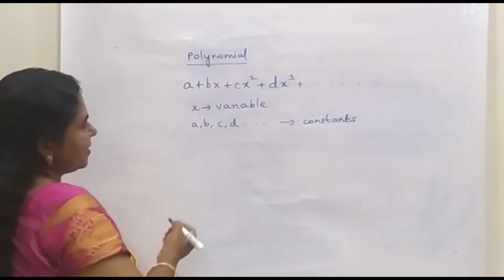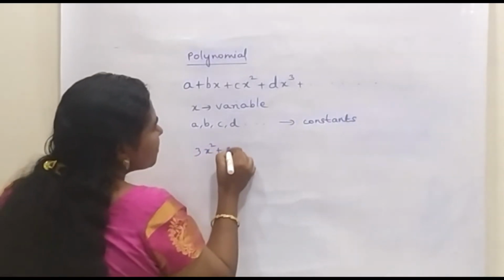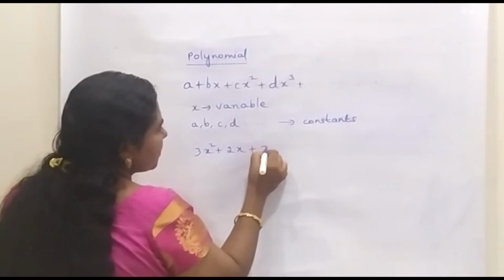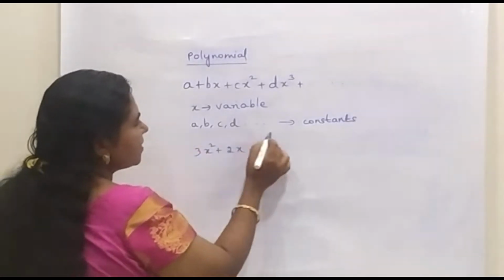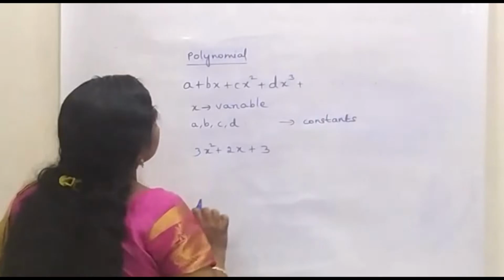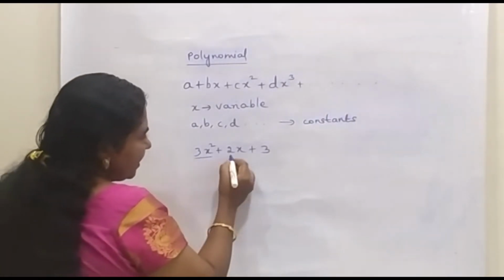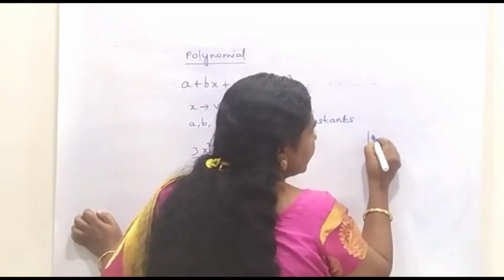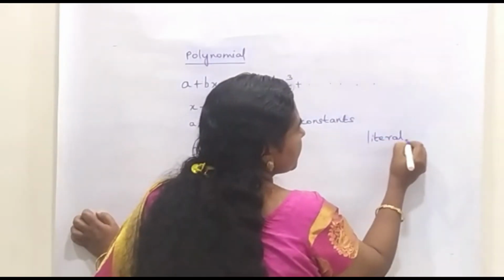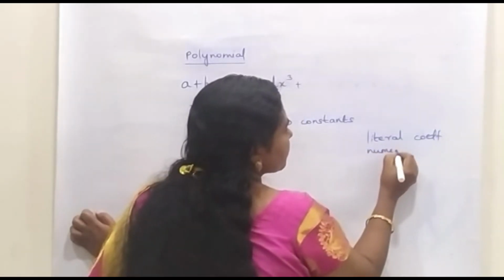Now let us consider a polynomial 3x square plus 2x plus 3. How to relate this with the general expression? Here there are three terms. Already we have learnt about literal coefficient and numerical coefficient.